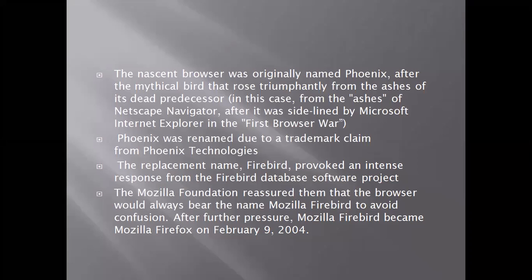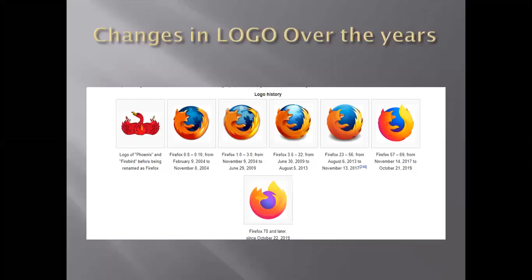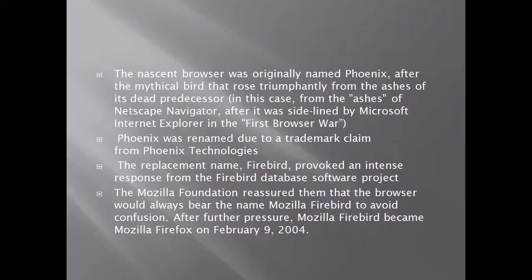The replacement name Firebird provoked an intense response from the Firebird database software project. Along with that, there was another project named Firebird, so again they had to change the name. Mozilla Firefox came at the very end. Initially it was the nascent browser, then Phoenix, then Firebird. They later came up with a new name, Mozilla Firebird. Again it changed, to Mozilla Firefox, finally on February 9, 2004. So this is how it was earlier, Phoenix and Firebird, and then it changed to Mozilla Firefox.